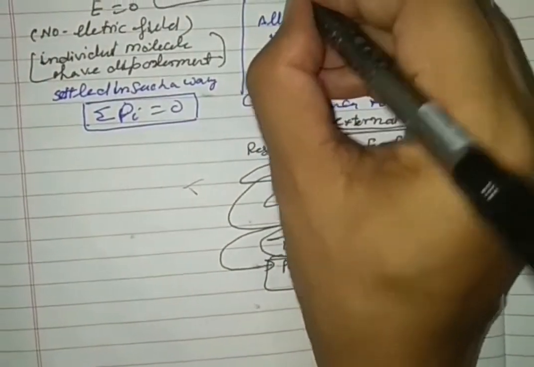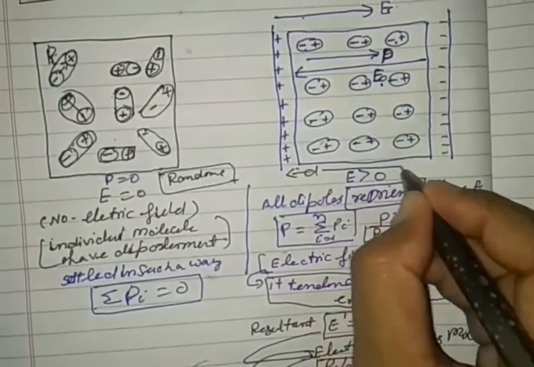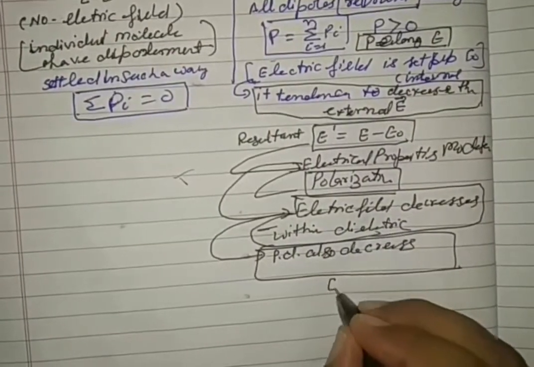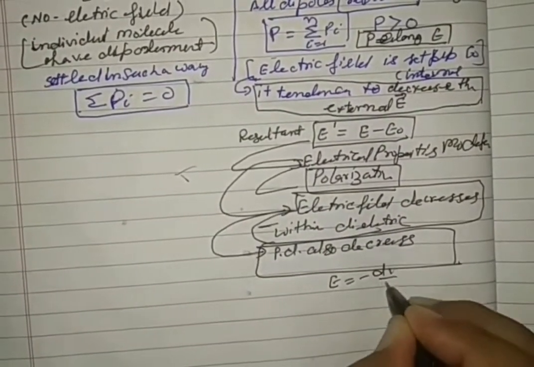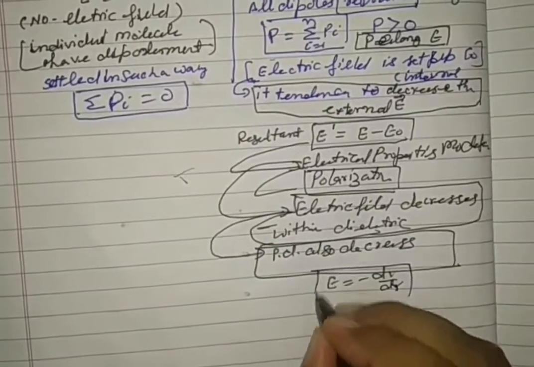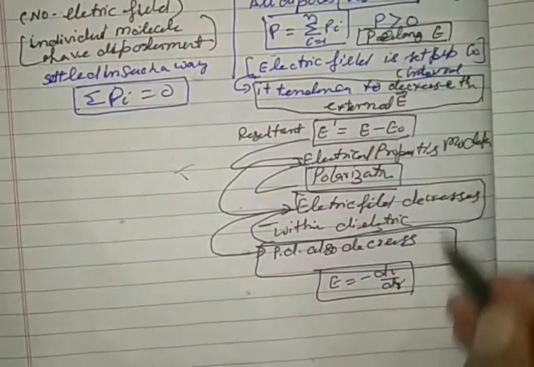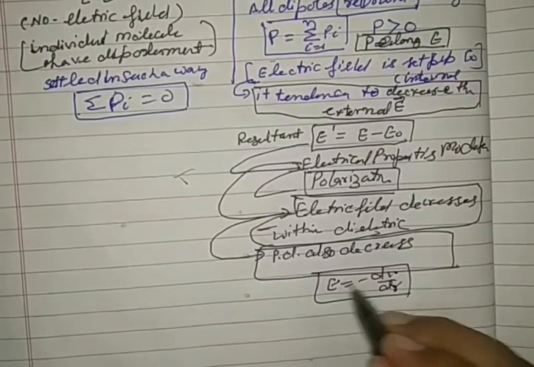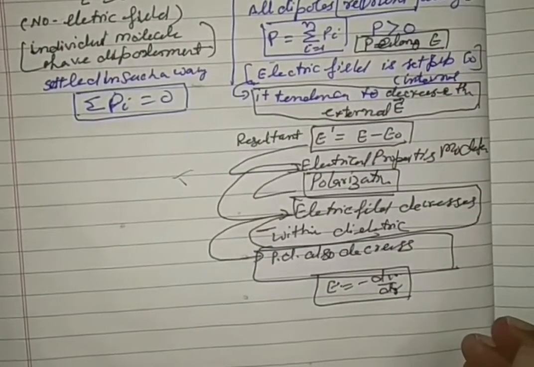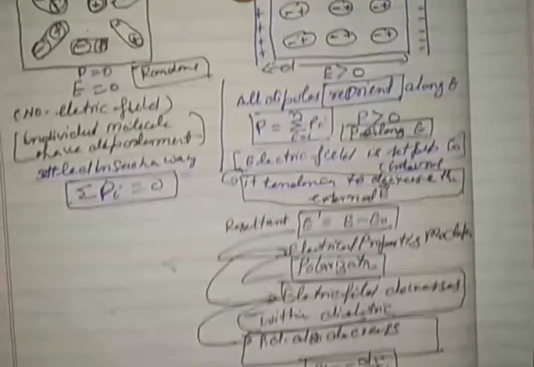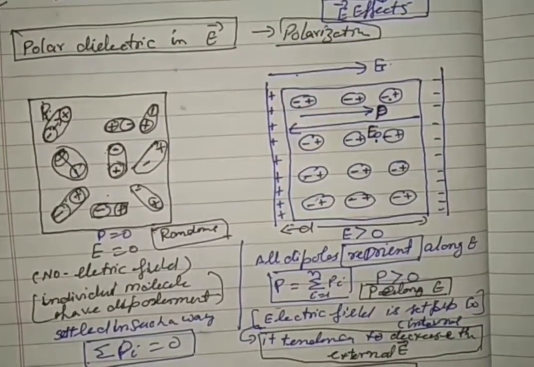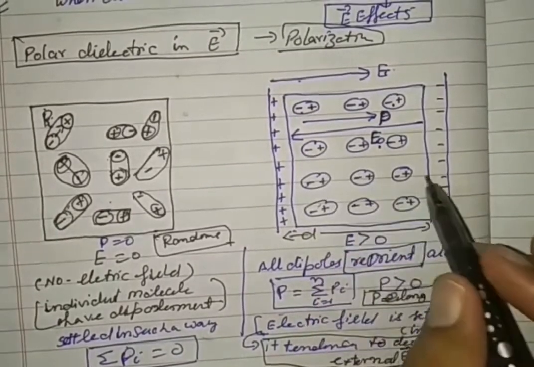Let the plate separation be d. We know that electric field intensity is the negative of the potential gradient. So here d is a constant. If V decreases, E decreases, E is modified. So the potential difference between the plates decreases and the electric field decreases. Why is this? See very carefully.